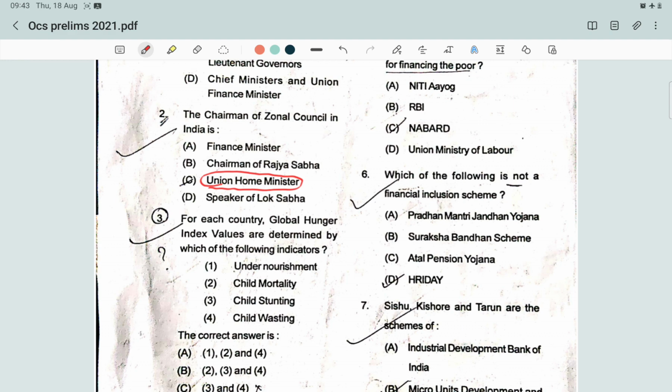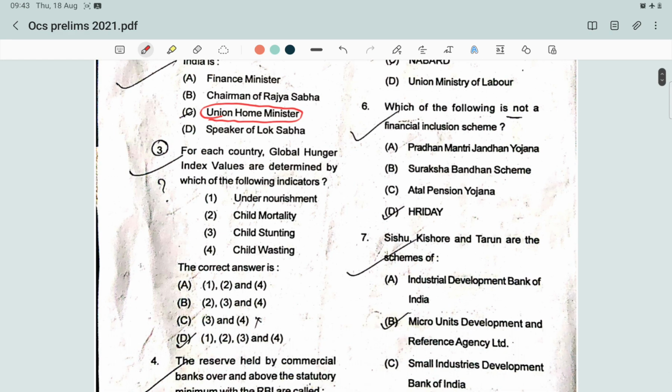The other members of the general council are the chief ministers of the states of that zone, two other ministers nominated by the governor of each state, and two members of the union territories within that zone. Next, question number 3: for each country, global hunger index values are determined by which of the following indicators?